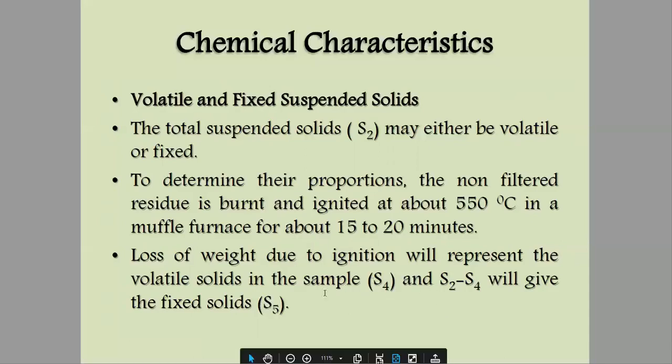First we'll note the weight that has been lost due to volatilization. That can be calculated by burning and igniting the solids for 15 to 20 minutes at 550 degrees Celsius, and for this we'll be using a muffle furnace.